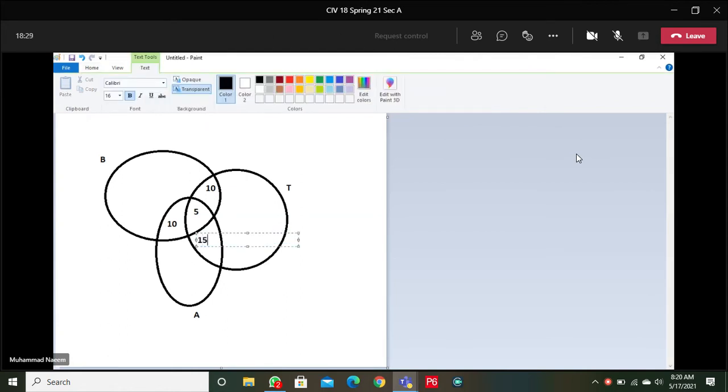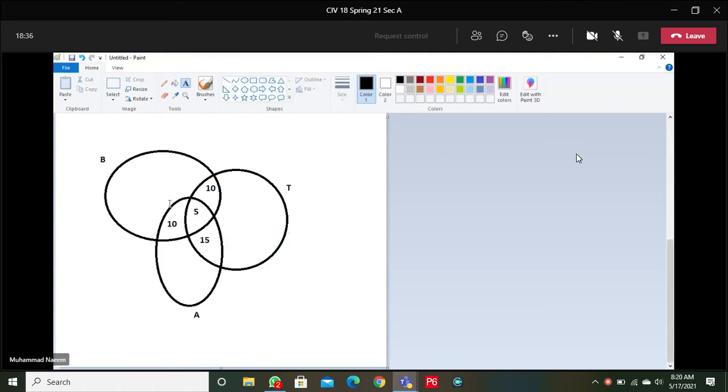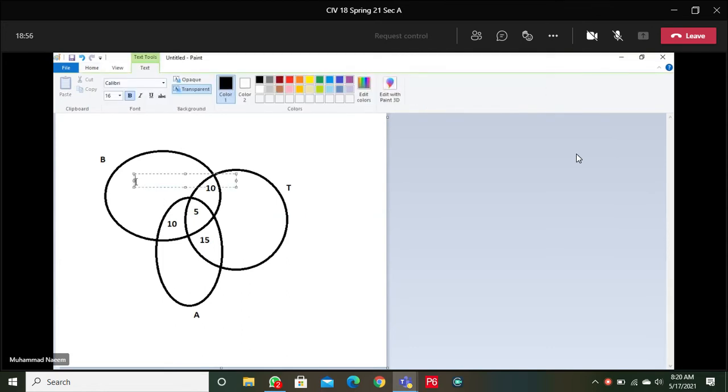Now complete these individual circles. People traveling on bus, they are 30. Count the number of people in circle B. Already we have 25. So the rest of the 5 are here.